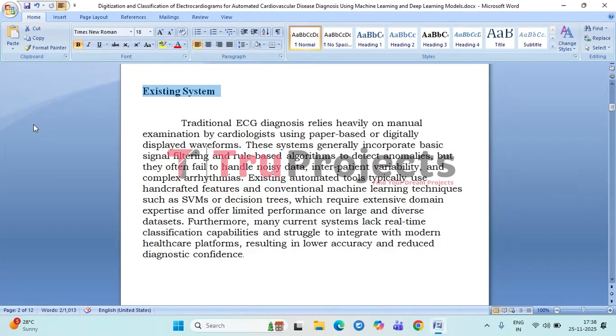Most existing automated tools rely on handcrafted features and conventional machine learning models like support vector machines and decision trees. These approaches require significant expert knowledge to design suitable features, and they often fail to generalize well when working with large, diverse datasets. Additionally, many of these systems do not support real-time classification and have difficulty integrating with modern healthcare platforms. As a result, their diagnostic accuracy and reliability remain relatively low, reducing confidence in automated ECG analysis.